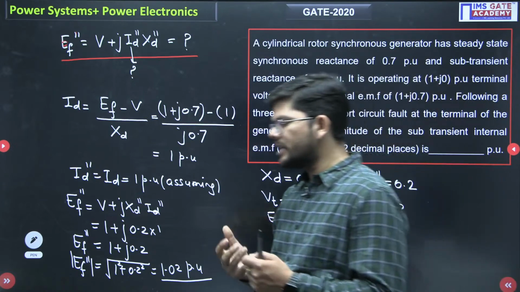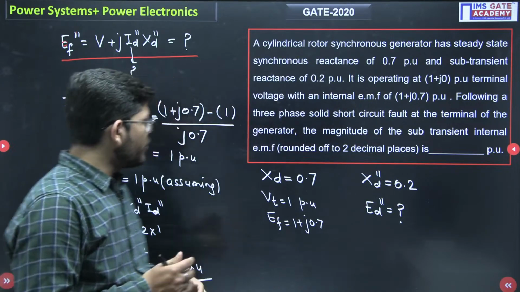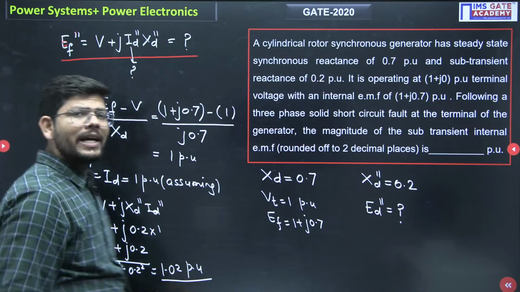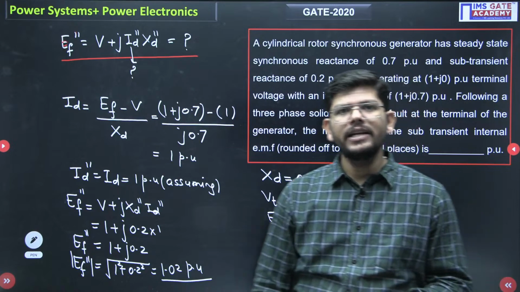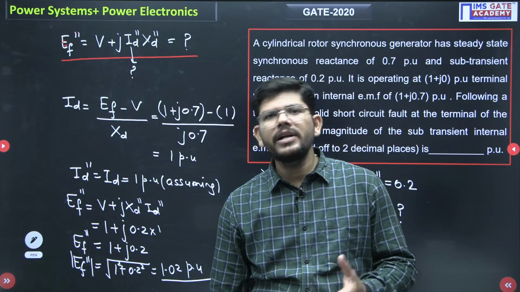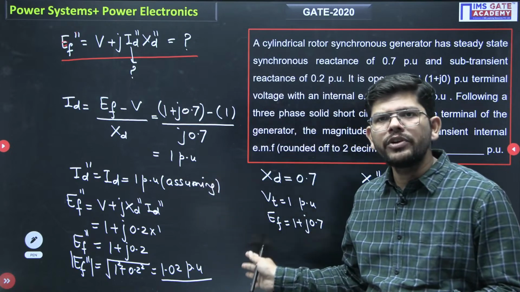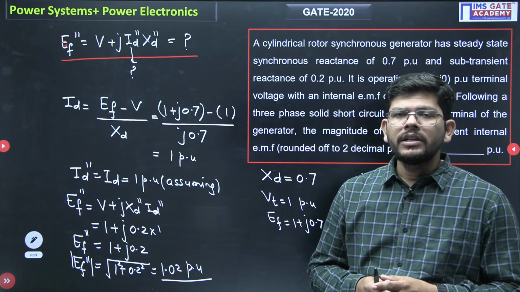Okay, if we are stuck in such a situation, we can assume that. So this is how you can solve this question as well. Next time, you may be asked to calculate the ratio of ID double dash to ID, EF double dash to EF. Questions like that will be asked, and this is how you have to resolve them. Okay, is that clear?